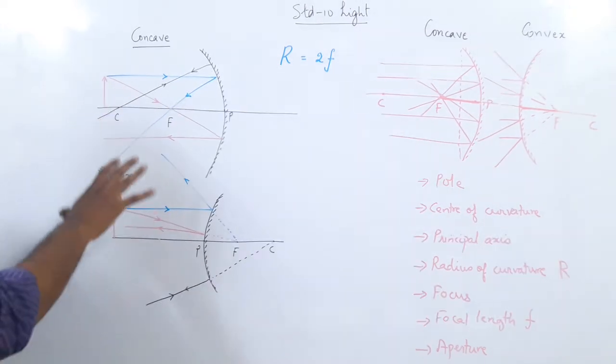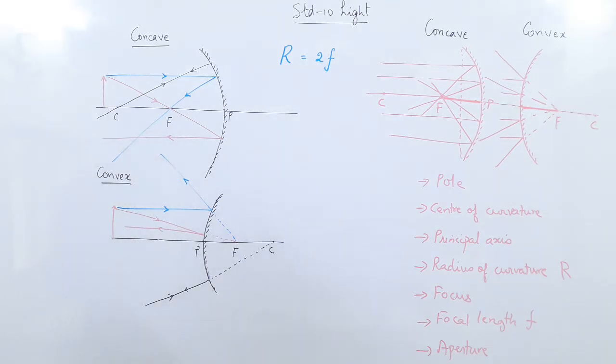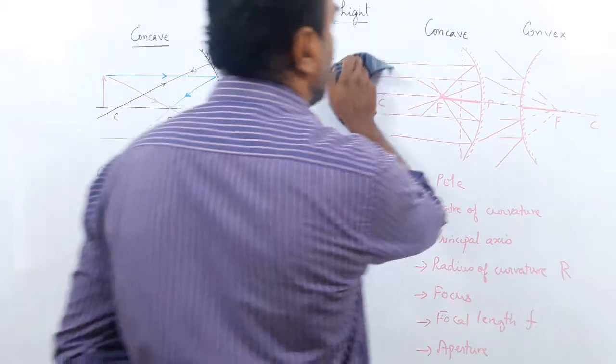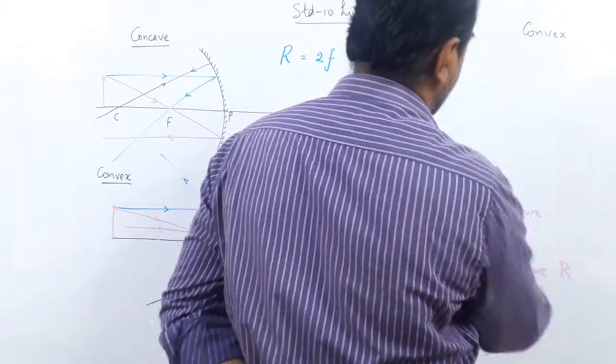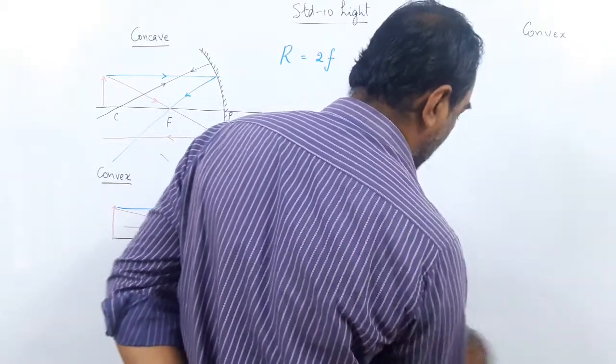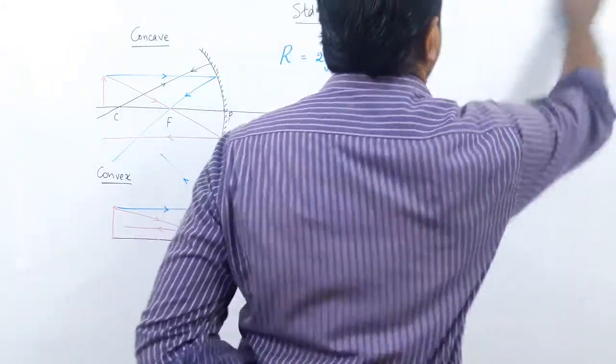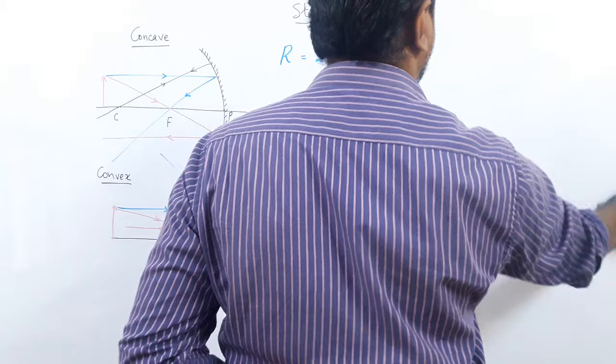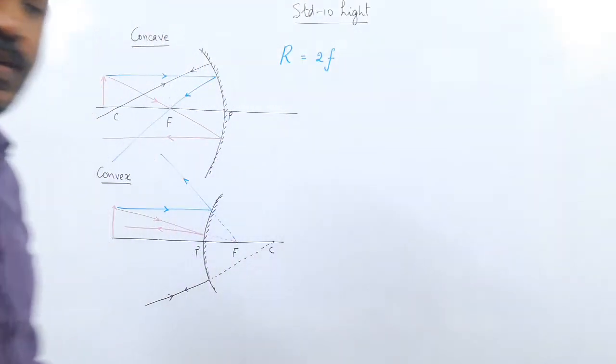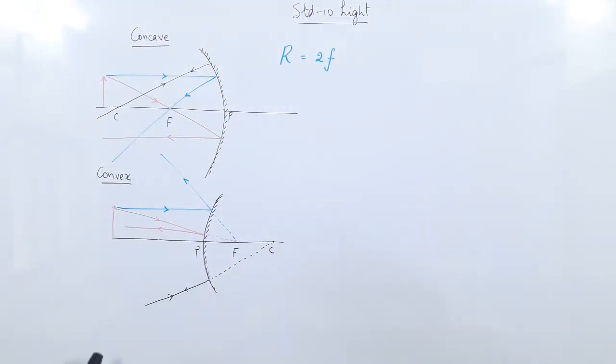So, with the help of these 3 rules, we are now going to do our diagrams and understand the different characteristics of the image. Now, these questions are asked for 2 or 3 marks. Okay, how many marks? 2 or 3 marks. Now, we will first take the case of the concave.